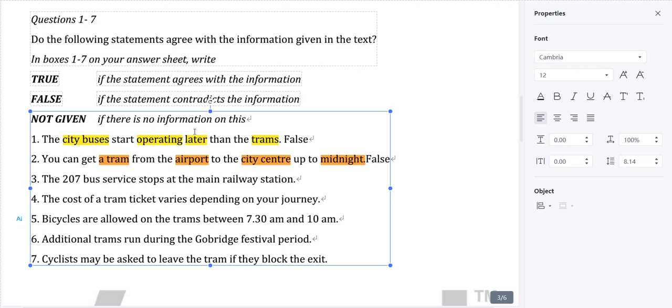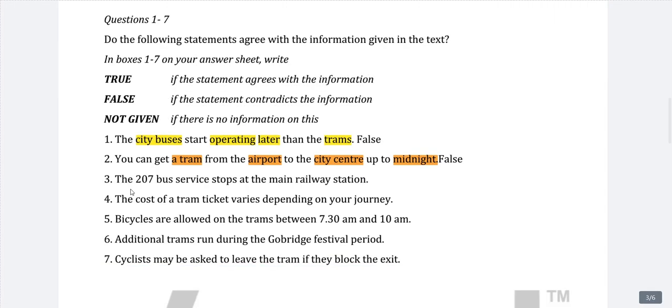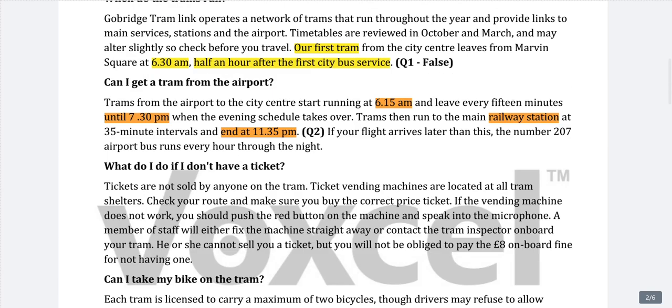Okay, moving on to the third question. The 207 bus service stops at the main railway station. So now we have read about something 207, but we will go there again. So here the question is saying the 207 bus service, let me change the color, 207 bus service stops at the main railway station. So we have to understand where its stoppage is, but I think there is no mention about this. Let's just read it.